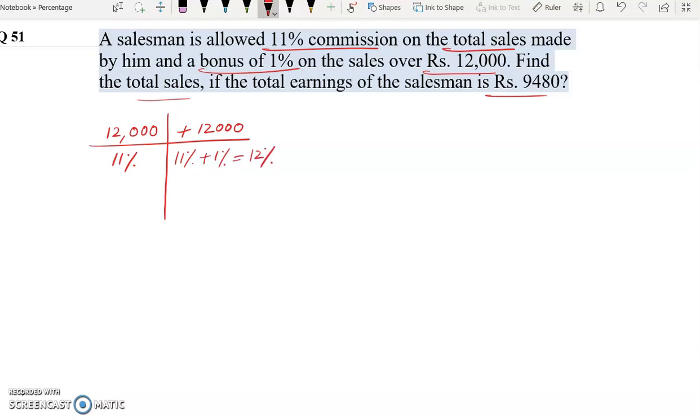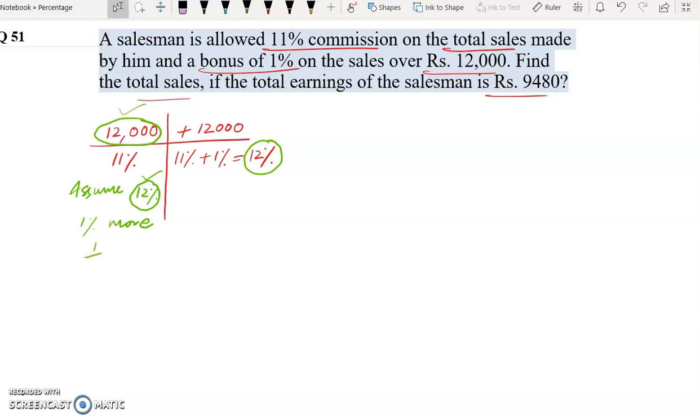Now in such type of questions, what we will do, we will assume that the salesman gets 12% commission here as well till rupees 12,000 sales. Actually he is getting 11%, but we will assume that he is getting 12% commission, because here we have 12% over rupees 12,000. So we will also assume that this is 12%. Now if we assume 12% commission till 12,000 sales, that means he is getting 1% more.